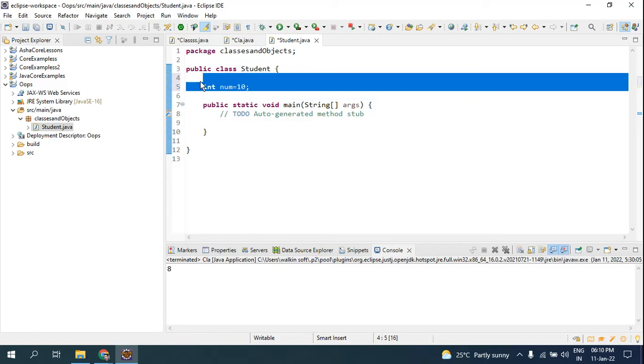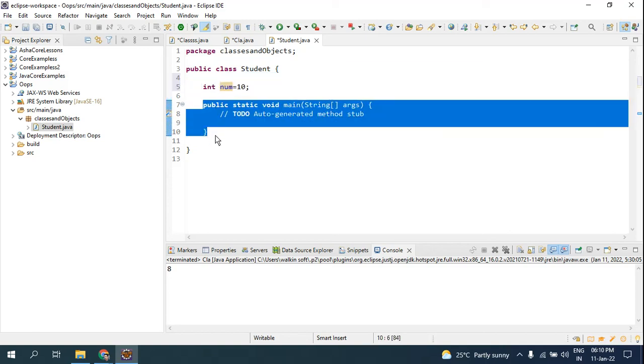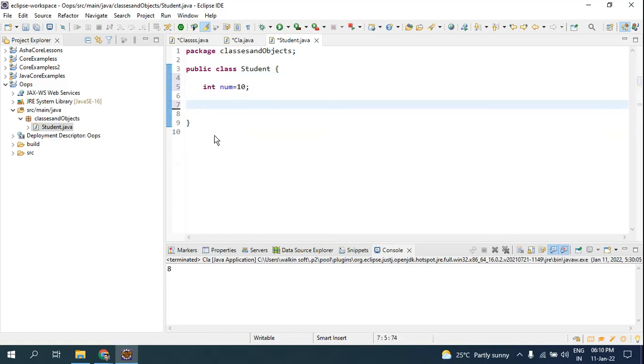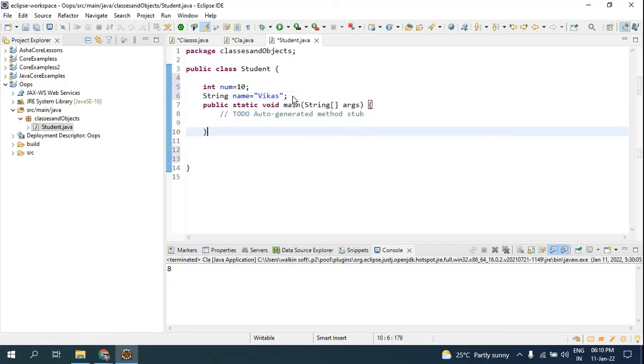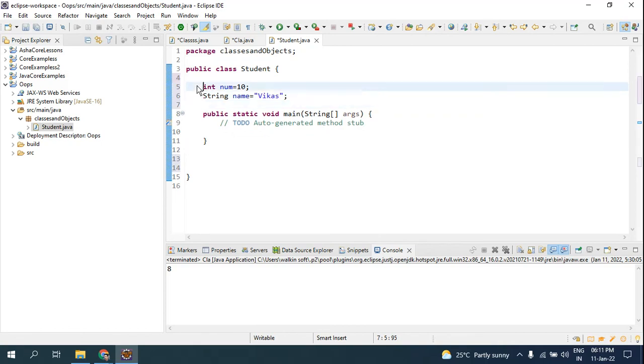This is the actual class, and this is one of the attributes in the class. You can have n number of attributes, for example String name as Vikas. And once you have this main method, only in this method you can access these attributes.